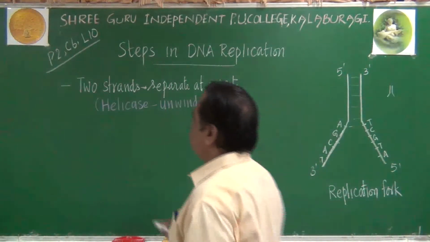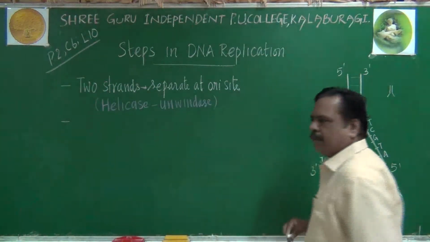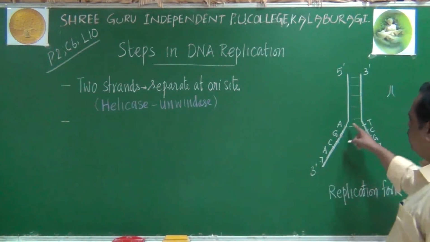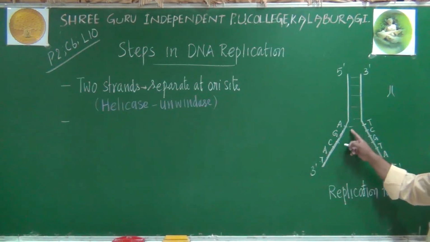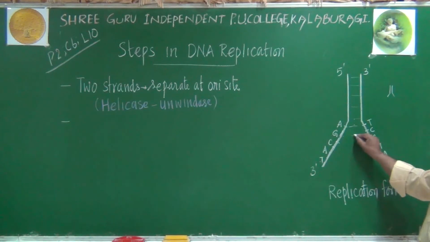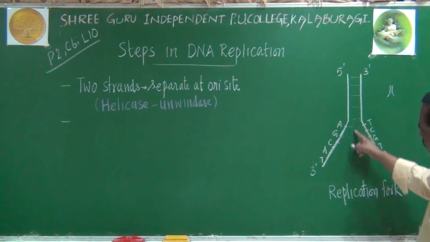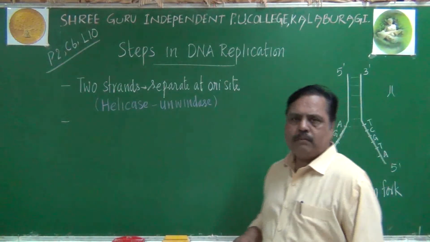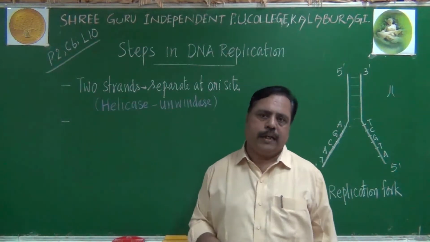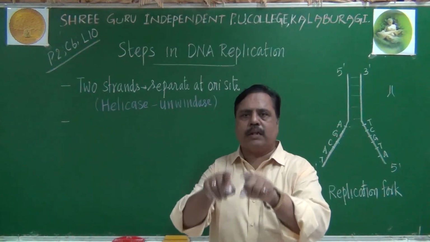In addition to this, when the two strands are separating, their hydrogen bonds will be broken here. The two hydrogen bonds present between adenine and thymine will be broken. Between guanine and cytosine, 3 hydrogen bonds are there, and they will be broken. When the hydrogen bonds are broken, the two separated chains should not rejoin again. They should be prevented from rejoining.